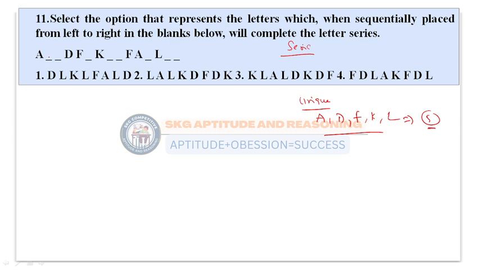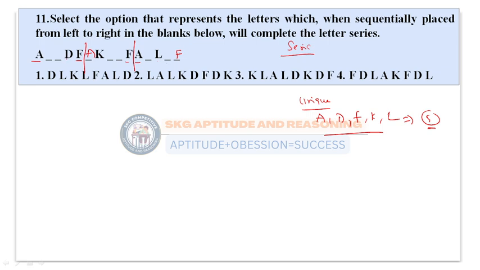So 1, 2, 3, 4 and 5, and again 1, 2, 3, 4 and 5. So 15 letters are present. Suppose here A was present, here also A was present, so here also A has to be present. Here F was present, here also F was present, so here also F must come.